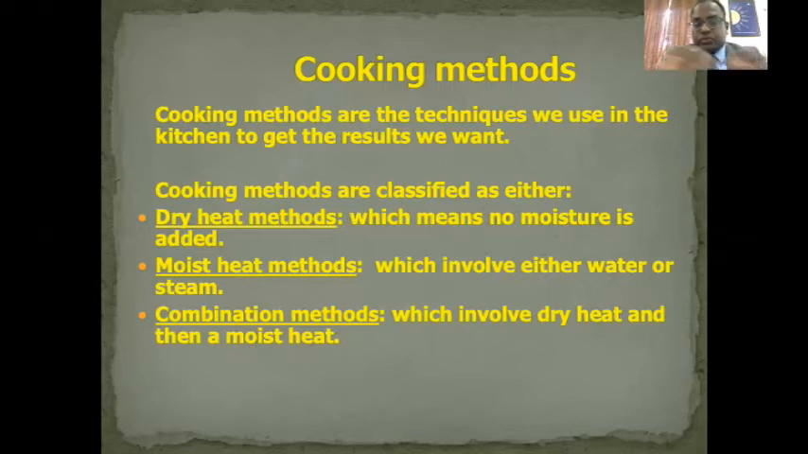Dry heat methods are those cooking methods in which no moisture is added. So a dry heat method can be your pan frying of fish. No moisture is added. Maybe you're just sauteing or stir frying some vegetables. Very little or very minimum oil is added. Making a roti on a tawa. All these are dry heat methods of cooking. Then there is the moist heat method of cooking.